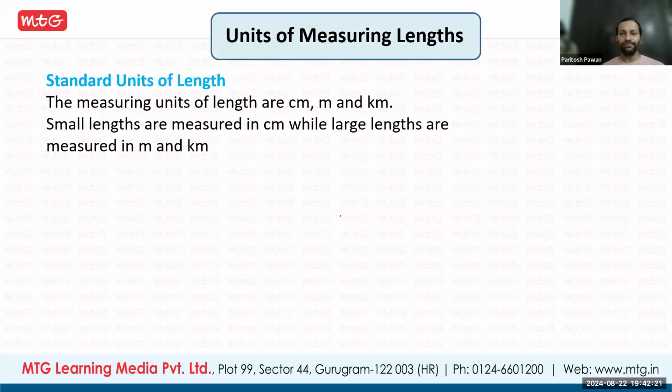So now, standard units of length. Okay, so the measuring units of length are centimeter, meter, kilometer. Just now we discussed a matchbox, small, is centimeter; a tree, a little bigger thing, is in meter; larger distance, like distance between two cities, is measured in kilometers. So these are the units. Apart from centimeter, meter, kilometer, different units are there that we will also learn.